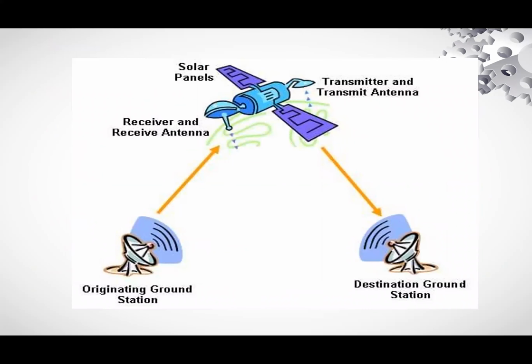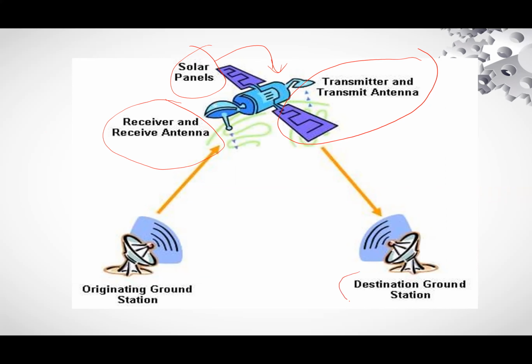This is an example of a satellite. It has two parts: receiver and receiving antenna, transmitter and transmitting antenna. The solar panel provides power to the satellite.